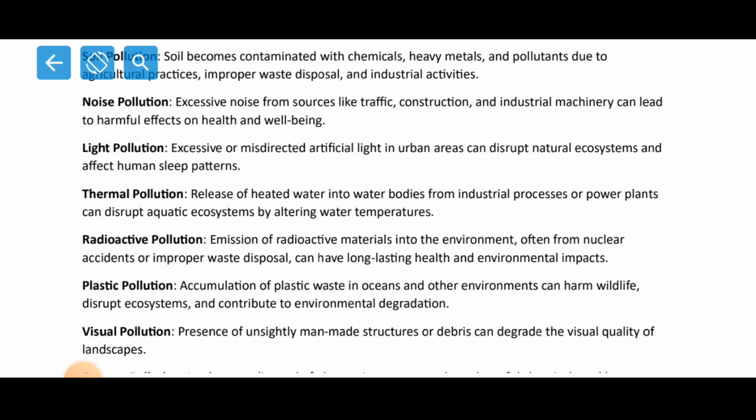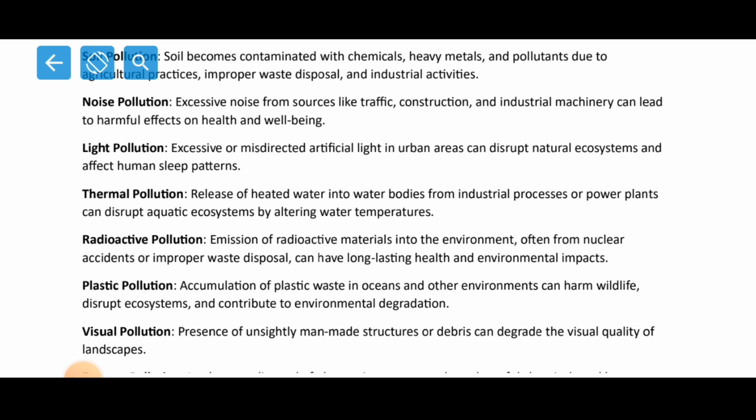Now thermal pollution. The release of heated water into water bodies from industrial processes or power plants can disrupt aquatic ecosystems by altering water temperatures. Now thermal pollution means cooling down of machines, all right, or using missiles for testing. And also all this, what does it do? It causes a huge amount of water to be heated.